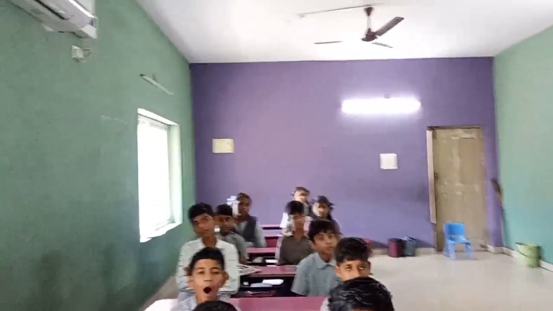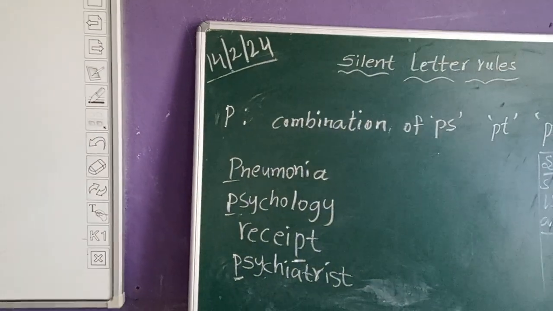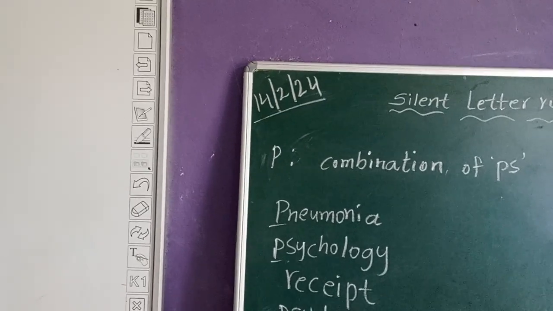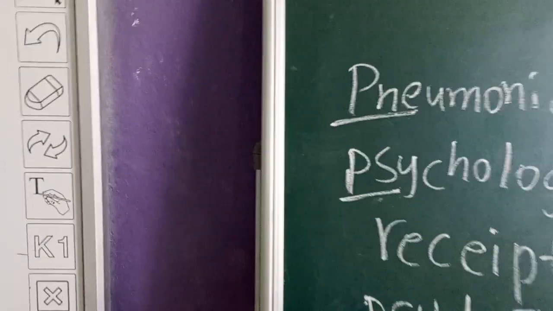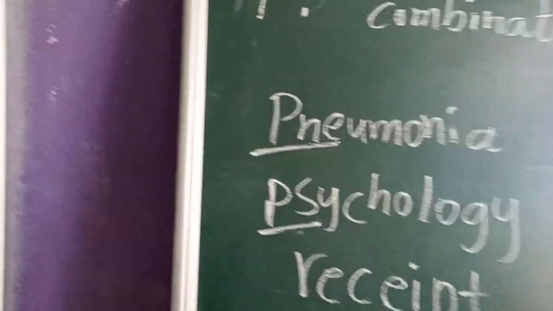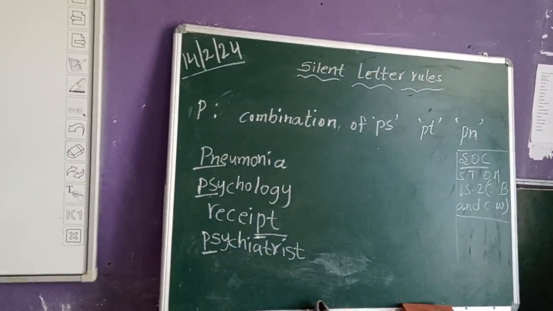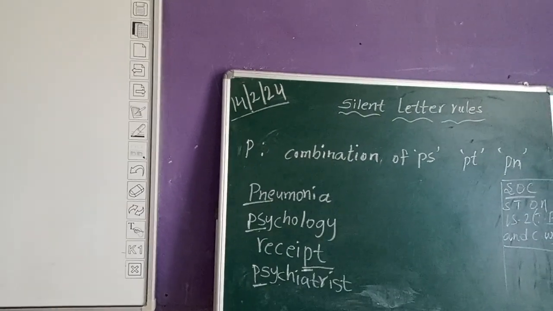For that, if you observe the examples, then you will understand the rule. See here, first word is pneumonia. We are not saying pneumonia. We are not pronouncing P; P is silent there. There is the combination of PN. Here the combination of PS. Here combination of PT. Do you understand, children? So when there is the combination of PN, PS and PT, P will be silent, as in pneumonia.